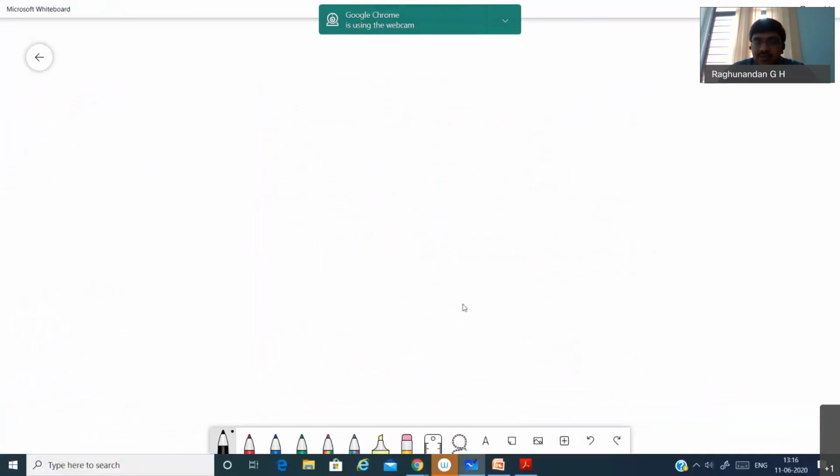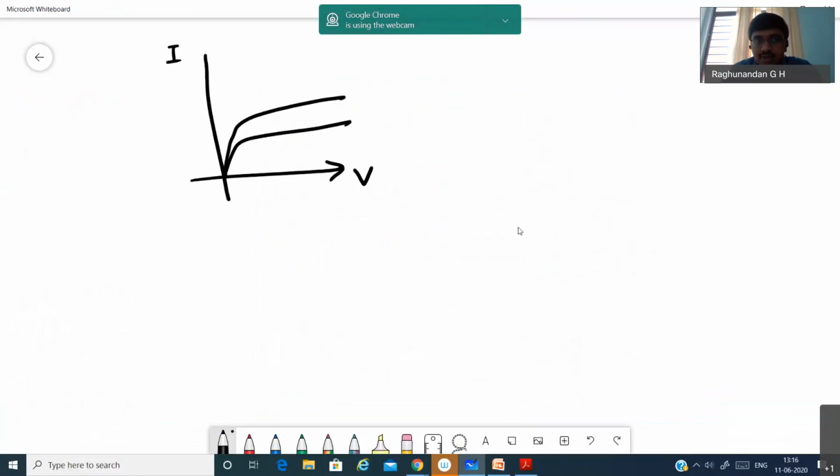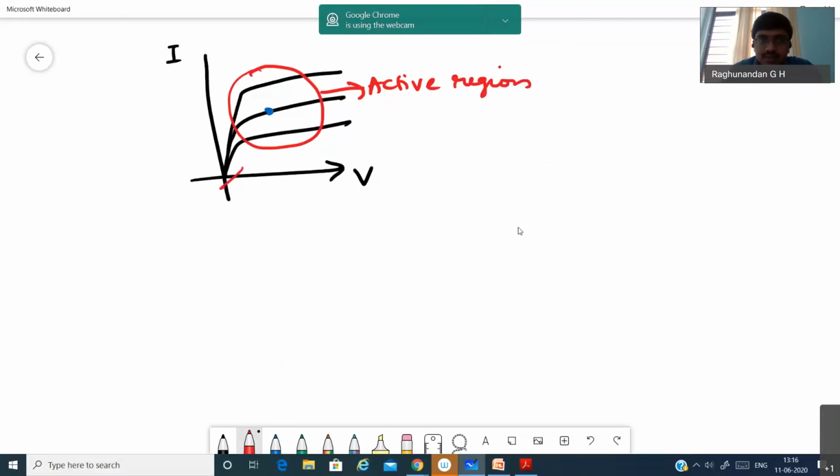Center of the VI characteristics means, if I take the VI characteristics, then the operating point will be somewhere here, because we already know this region is known as the active region. This region is known as the cutoff region. This region is known as the saturation region.